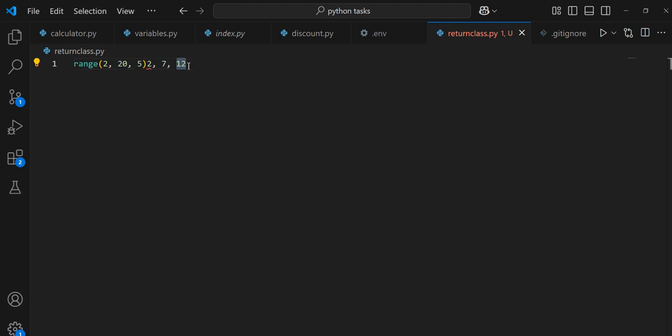Add 5 to this, 12 plus 5, that's 17. Add 5 to it, 17 plus 5, that's 22. But 22 has exceeded the second value, so it's going to stop here. This is going to give you 2, 7, 12, 17. Do we understand?